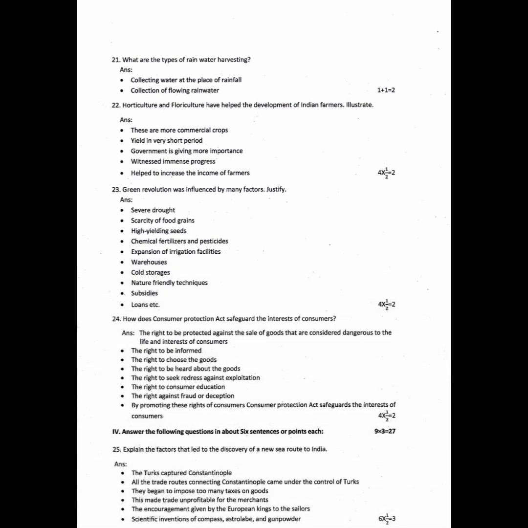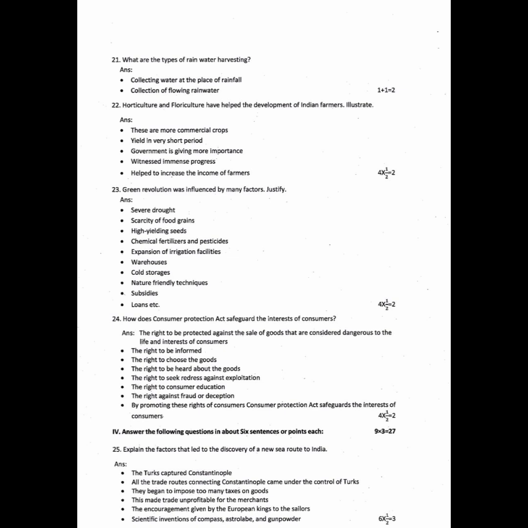Question 21. What are the types of rainwater harvesting? Answer: collecting water at the place of rainfall. Second point: collection of flowing rainwater. Question number 22. Horticulture and floriculture have helped the development of Indian farmers. Illustrate. Answer: these are more commercial crops, yield in a very short period, government is giving more importance, witnessed immense progress, help to increase income of farmers.